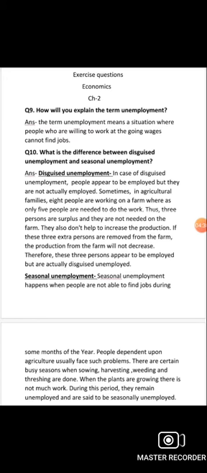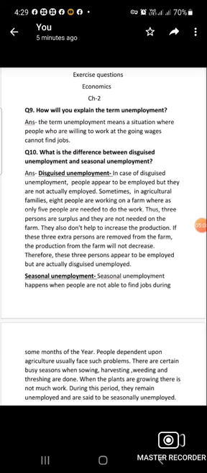This also occurs in the agriculture sector. When there is a busy season, when sowing and harvesting are performed on the land, there is a need for a large number of laborers. But when the plants have grown, there is a need for less labor, and then the farmers remove the extra labor, and these people remain unemployed during this period. This type of unemployment is known as seasonal unemployment.